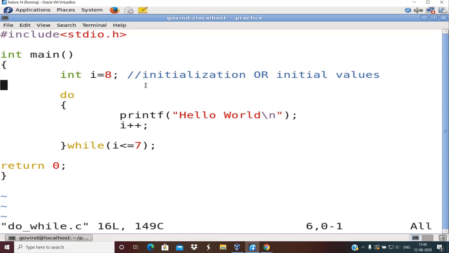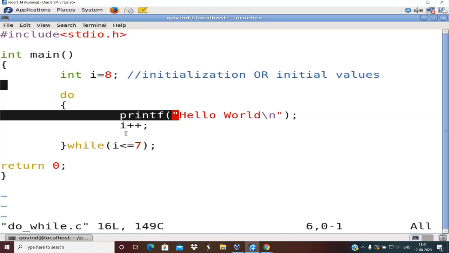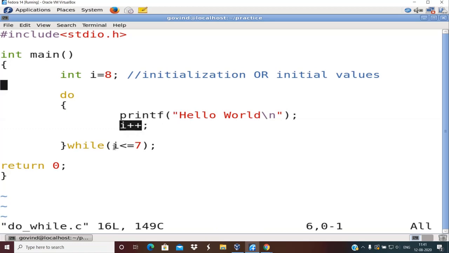Because irrespective of your initial values, irrespective of your test condition, since the test condition is checked at the end, the body of the loop always gets executed. Here now I is 8. It doesn't matter whether the test condition is true or not. Initially the body of the loop gets executed, hello world gets printed. Now I becomes 9. Then it checks whether 9 is less than or equal to 7, which is false, so you don't have the next iteration, right?